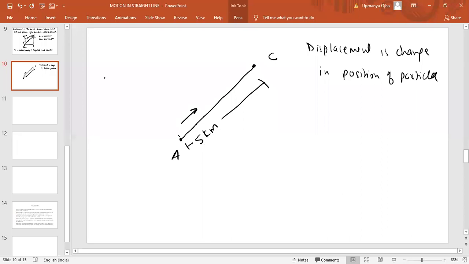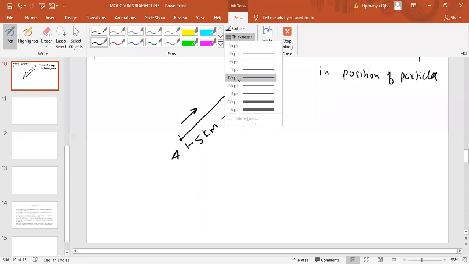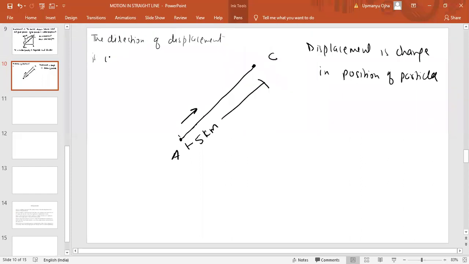Now what is the direction? The direction of displacement is always taken from initial position to final position.